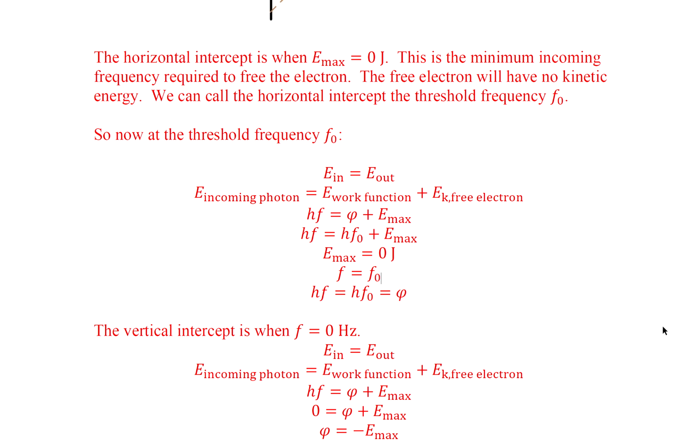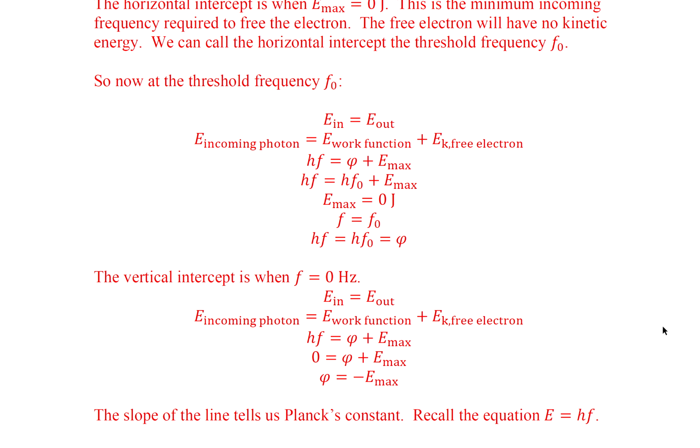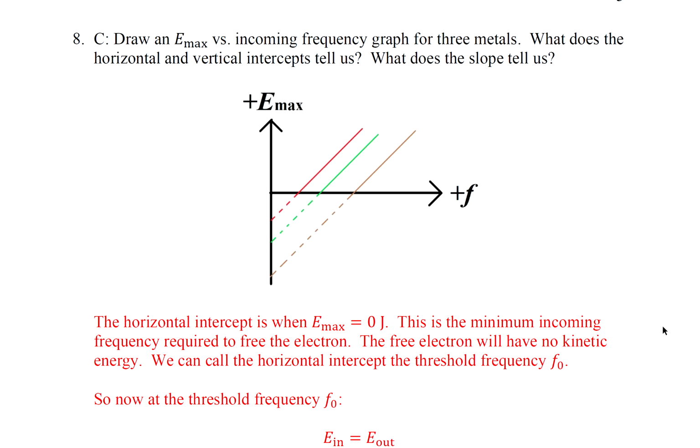So let's talk about the vertical intercept. The vertical intercept is when f equals 0 hertz. We could see that here. The vertical intercept is when f equals 0.